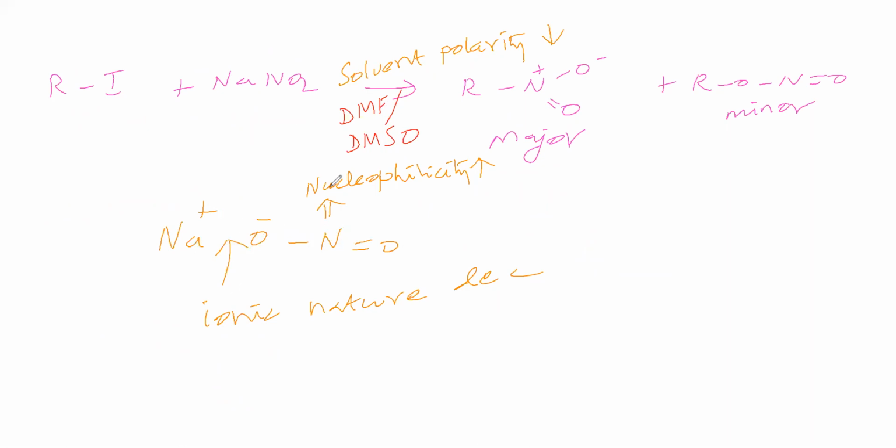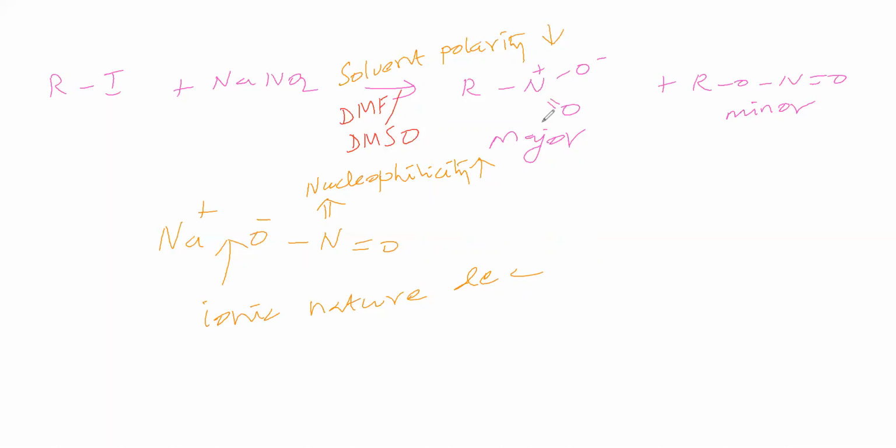So the nucleophilicity of N is rising. Therefore, it is becoming major, whereas the other is becoming minor. If we take NaNO2, RONO is the major. If you want RNO2 as the major, then take the solvent DMF or DMSO, and you will get the reverse.